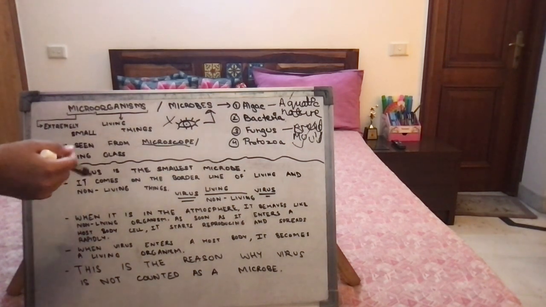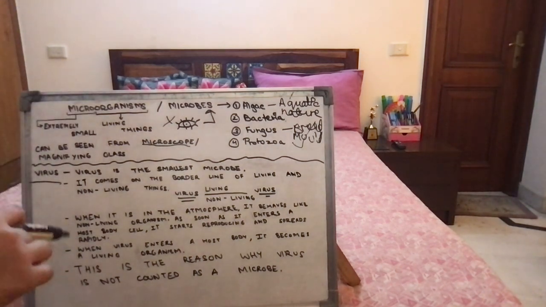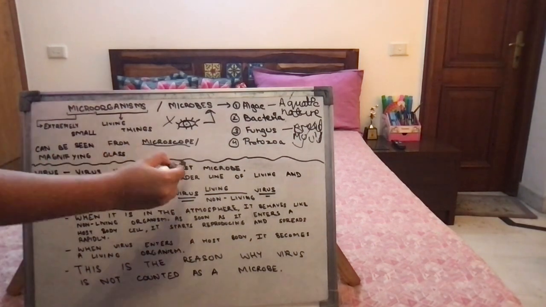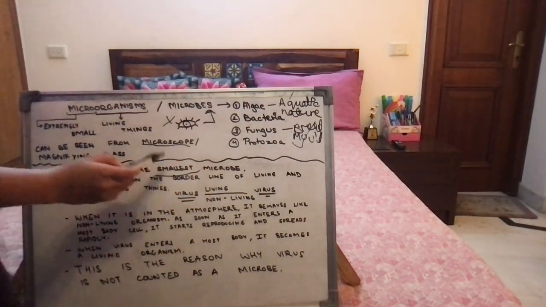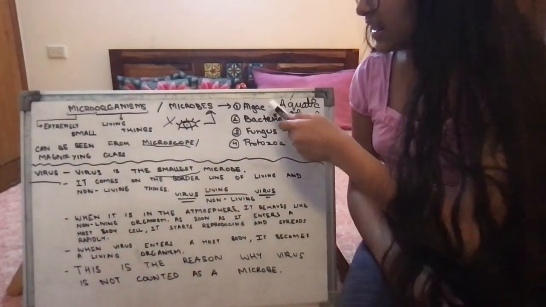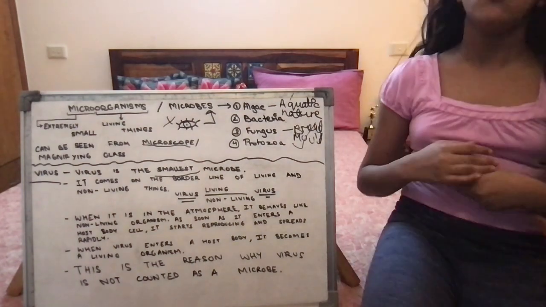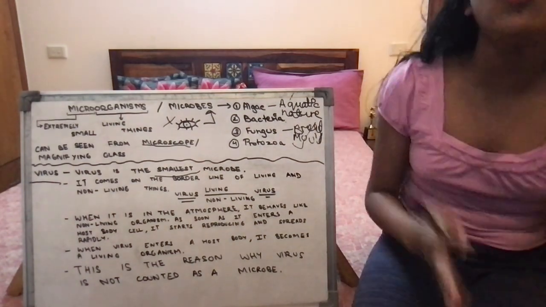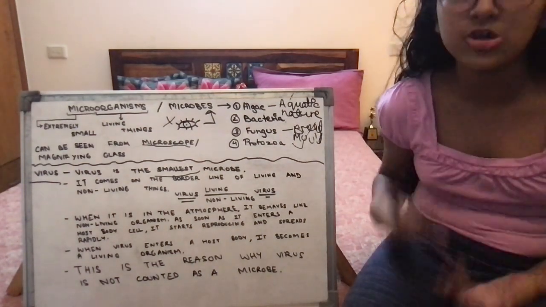Now, virus. Virus is the smallest microbe. It is the smallest of all of these microorganisms. It's smaller than bacteria, algae, fungus, protozoa. It's so small. It is the smallest microbe.